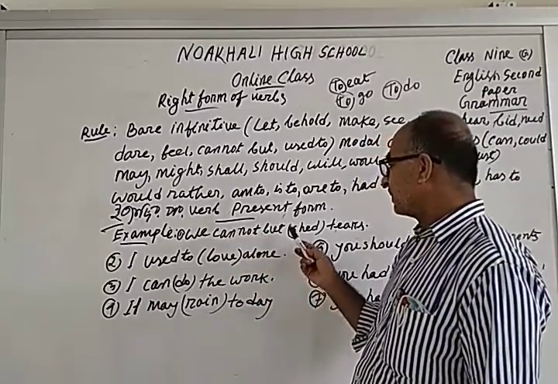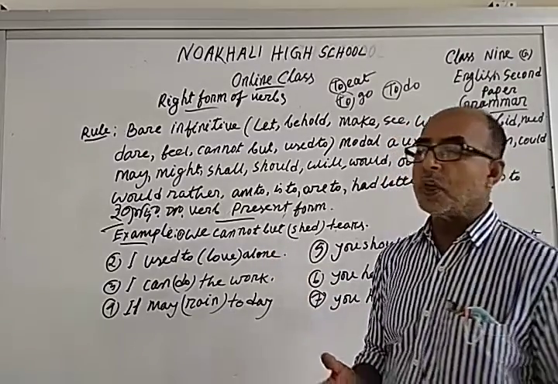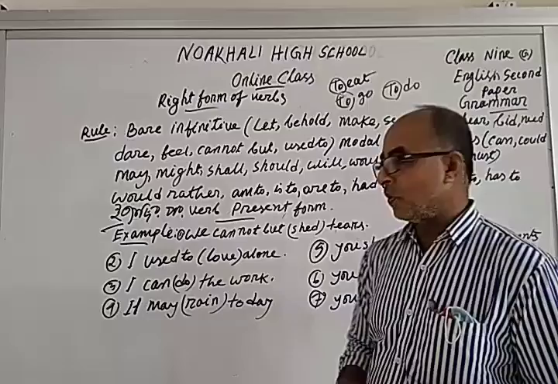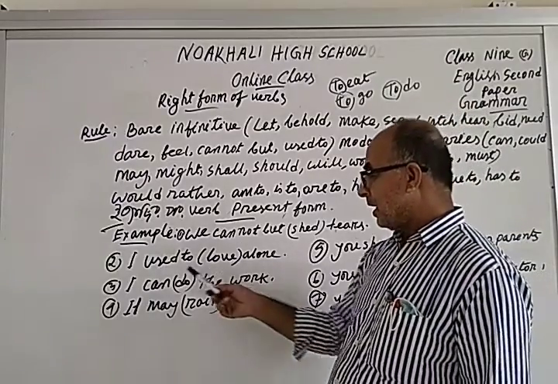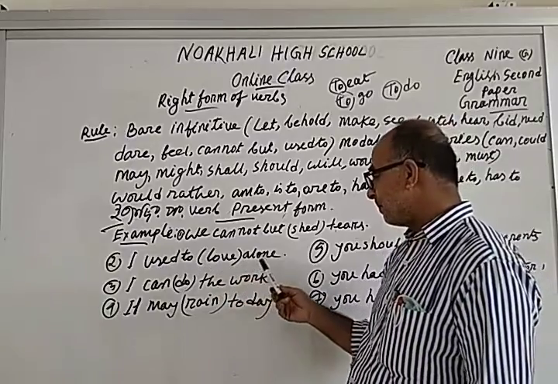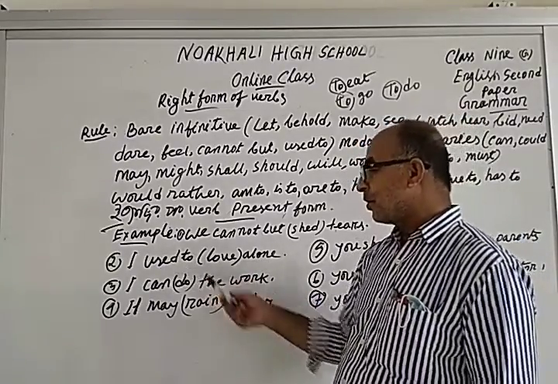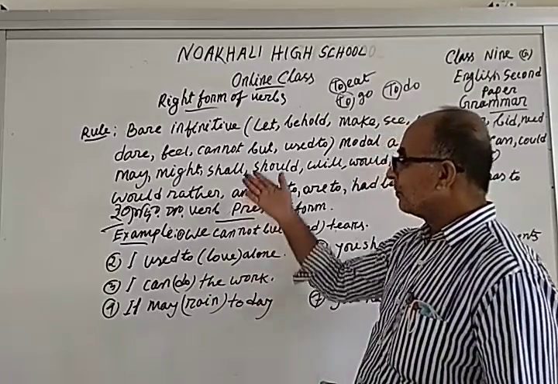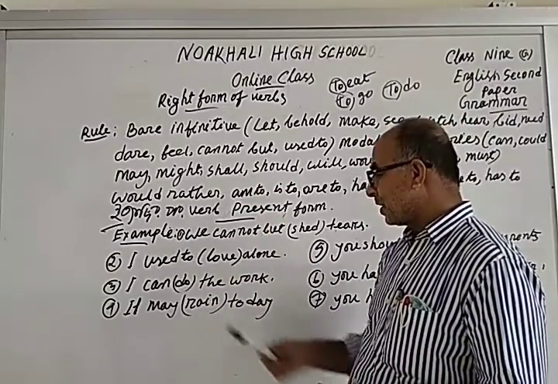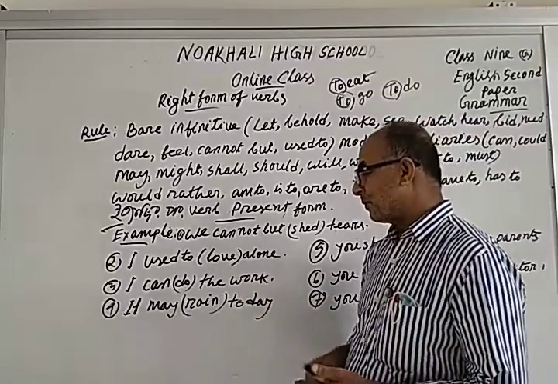The verb after these will always be in the present form. For example, I used to laugh alone. Here, used to is followed by the verb in the present form.